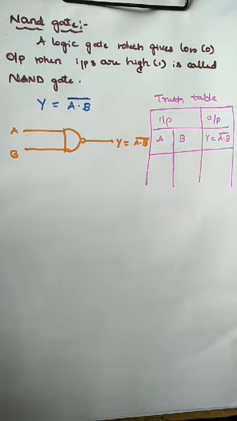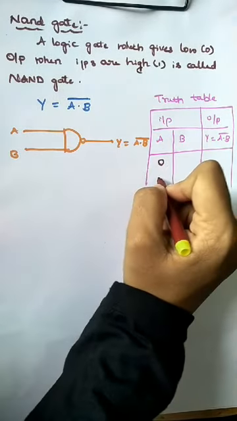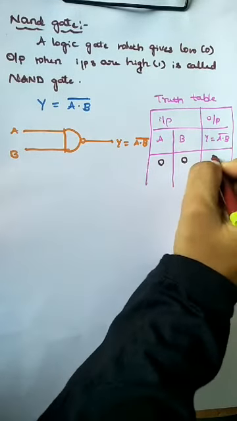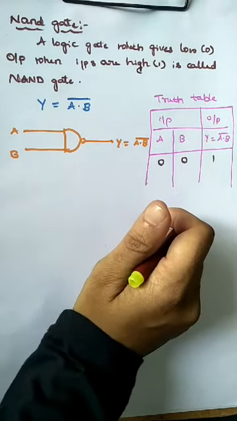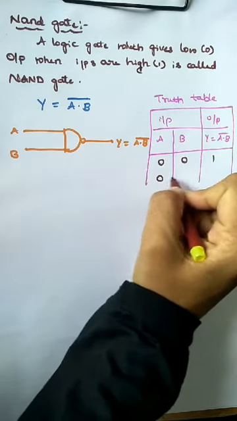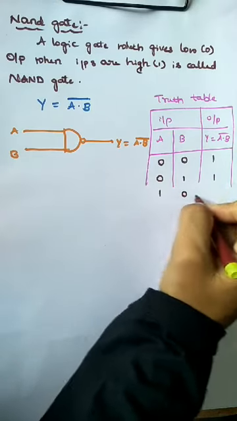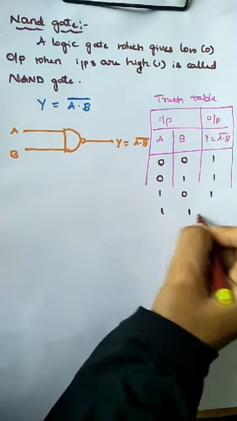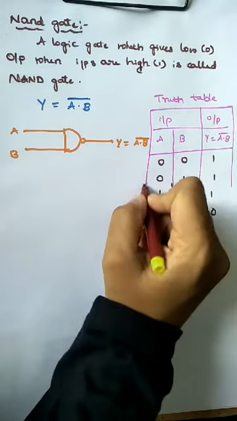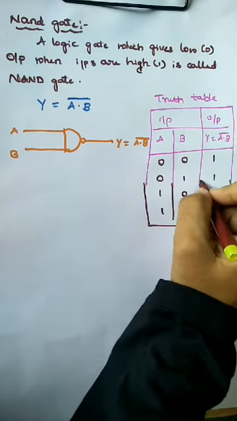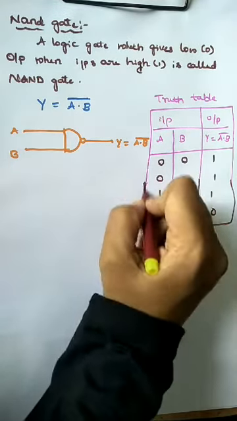The combinations 0 0 gives output 1, 0 1 gives 1, 1 0 gives 1, and 1 1 gives 0.